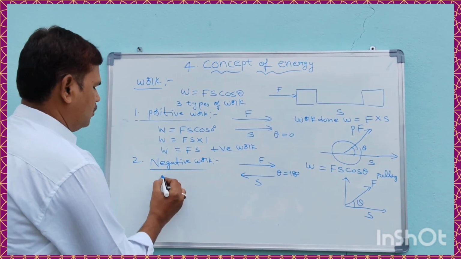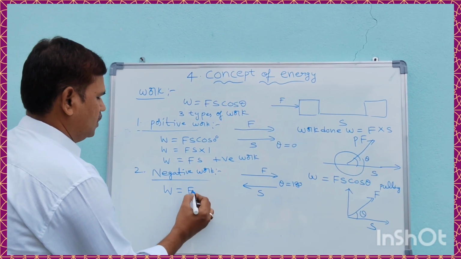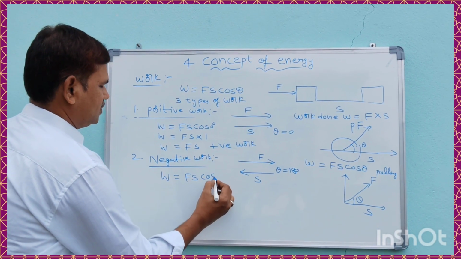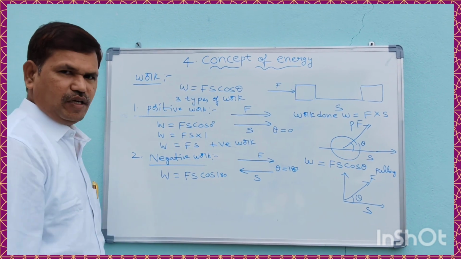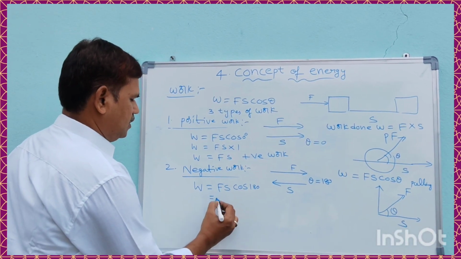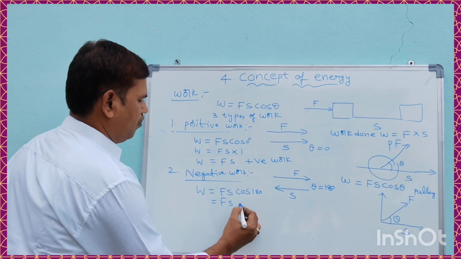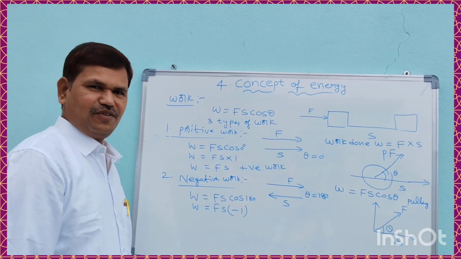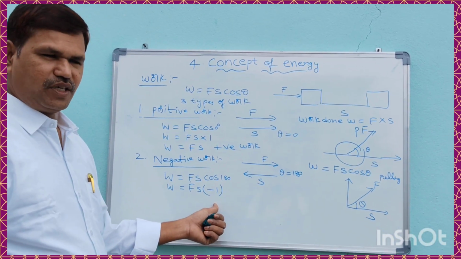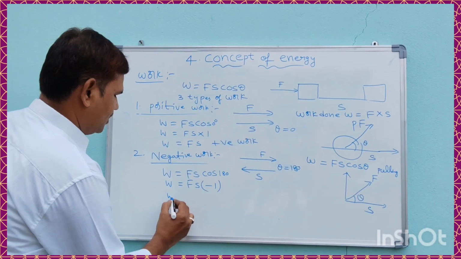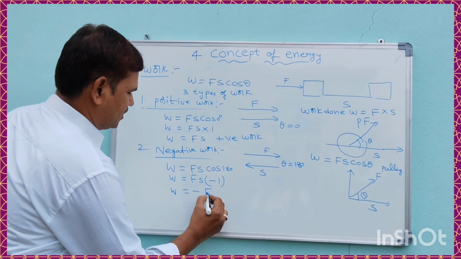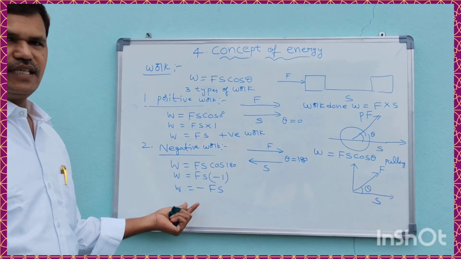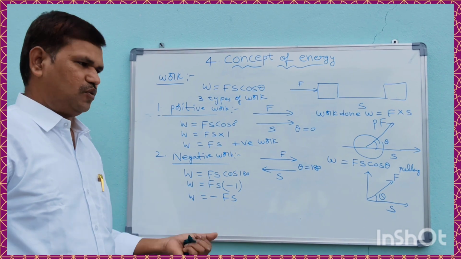Here work done W is equal to Fs cos 180 degrees. The value of cos 180 degrees is minus 1. Here W is equal to minus Fs. So this work is said to be negative work.